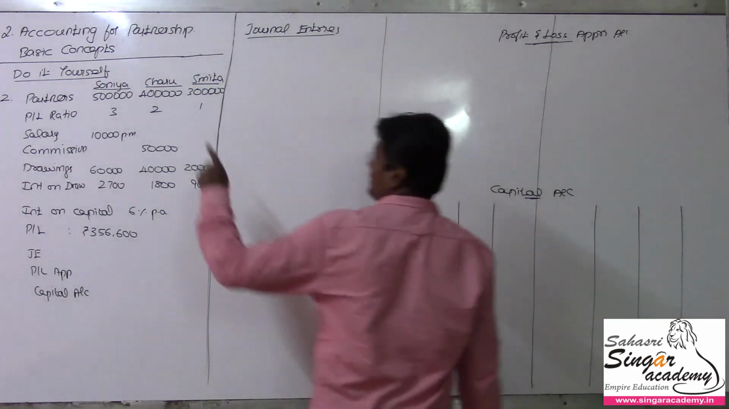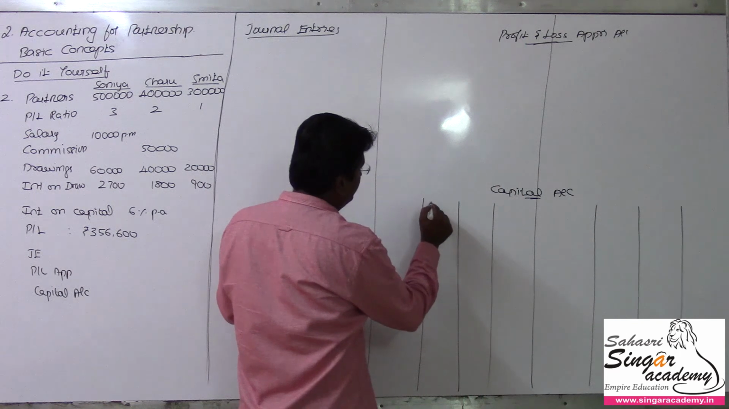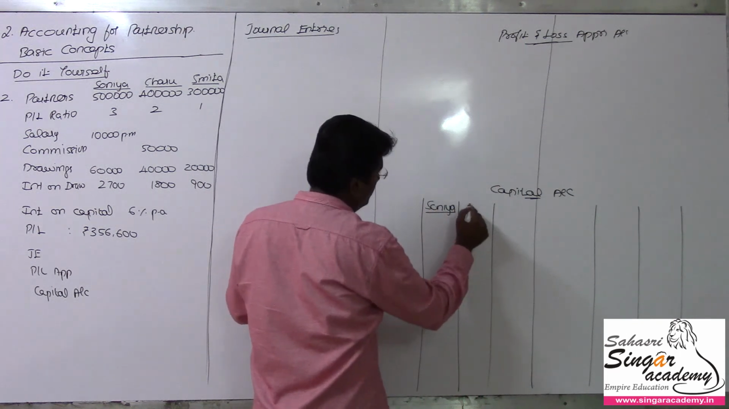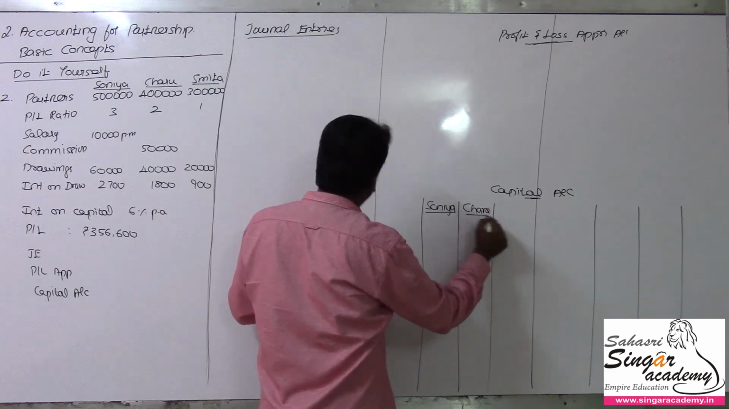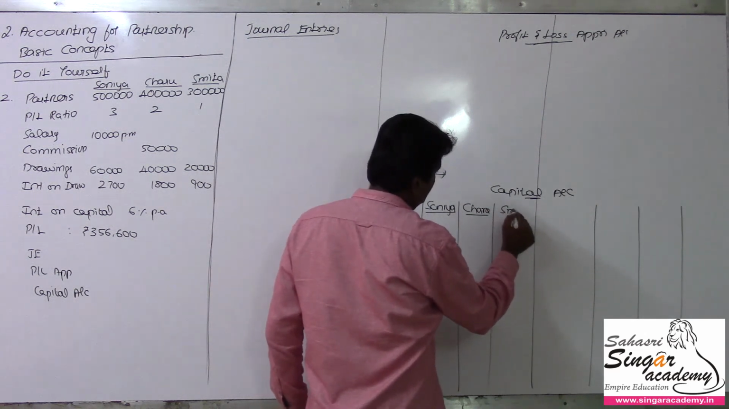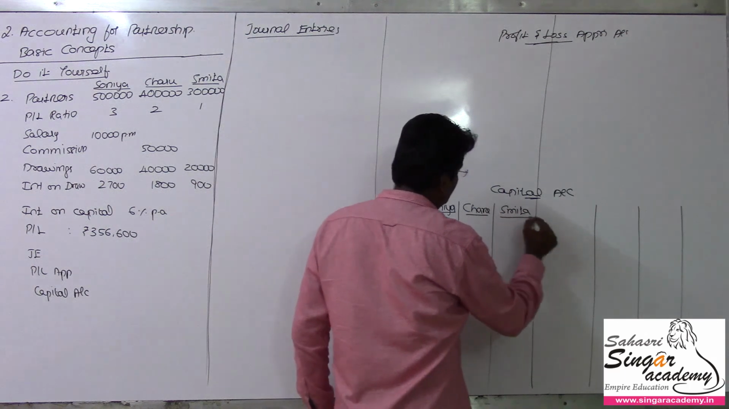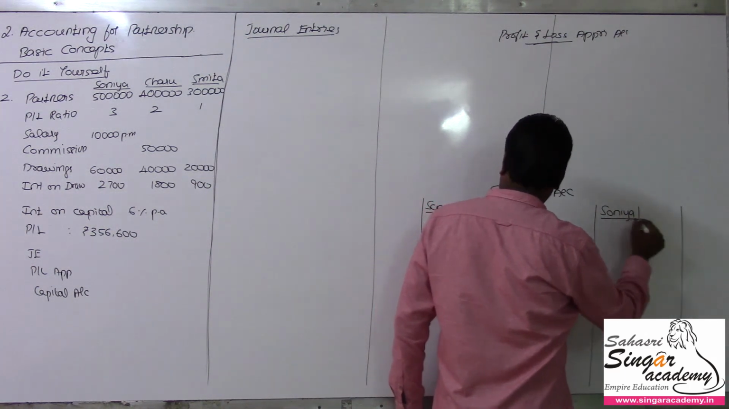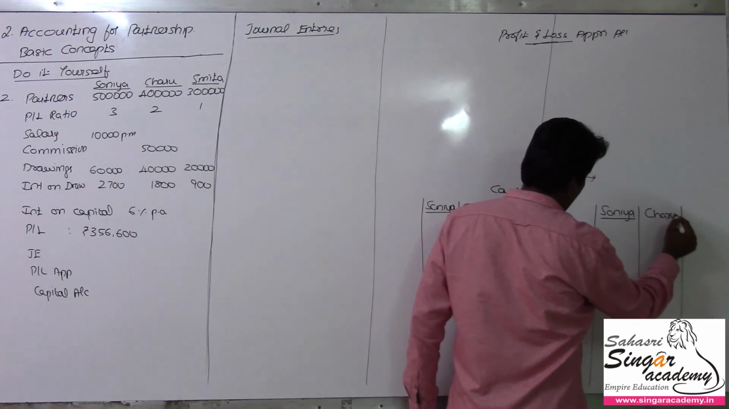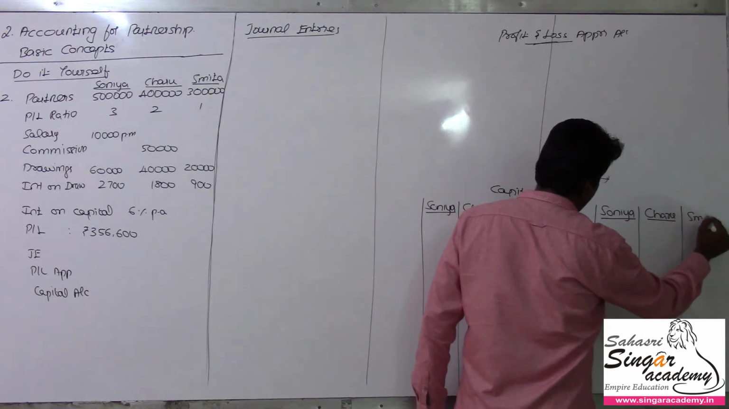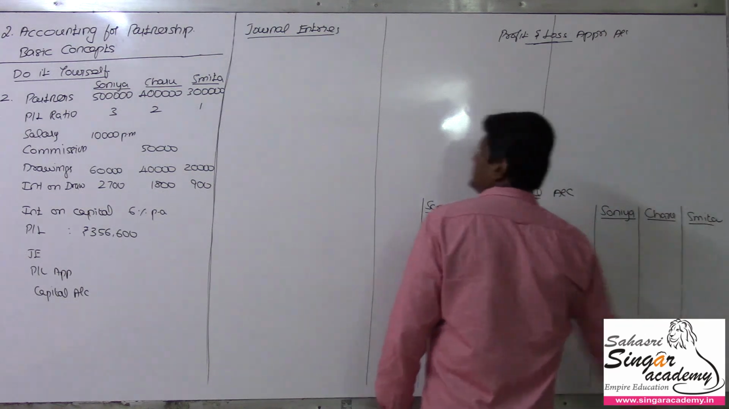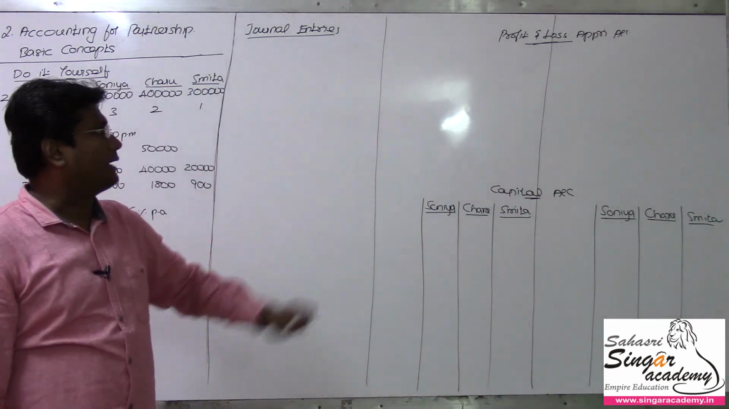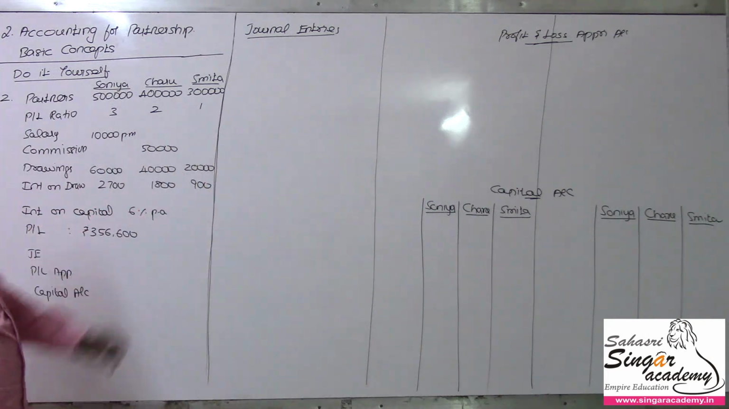So who are the partners? Sonia and Charu. The last partner is Smita. Sonia, Charu and Smita. So these are the 3 partners we have. So we have to pass the journal entry as well as prepare the P&L appropriation account and capital account. So I parallelly open all these things.